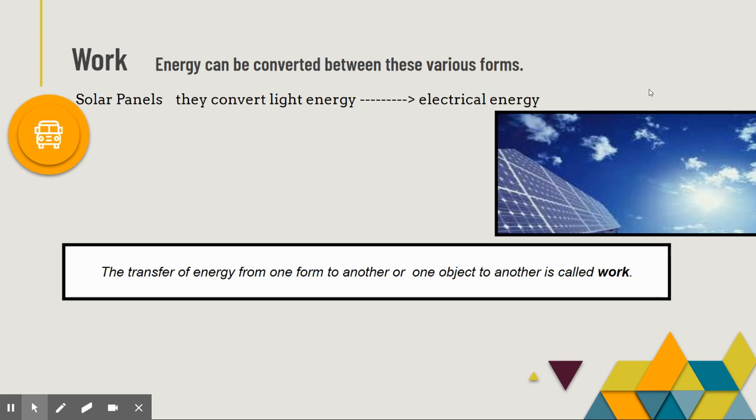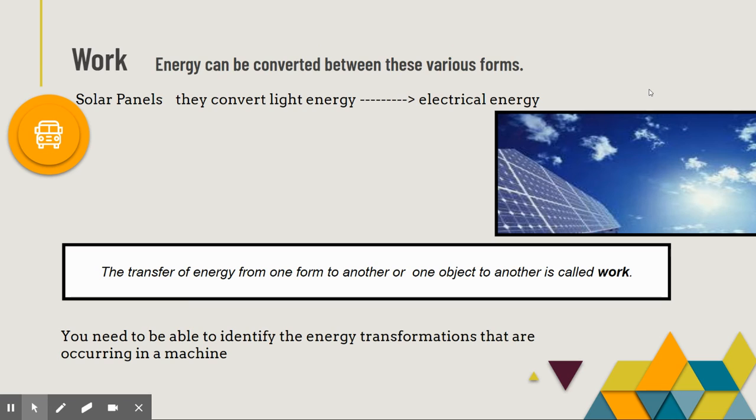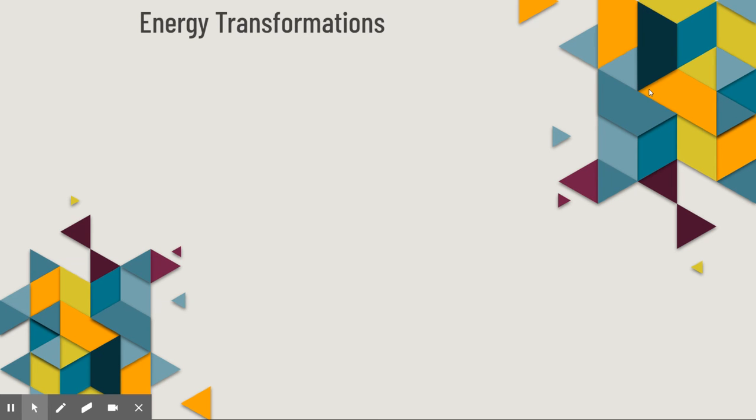So the transfer of energy from one form to another or one object to another is called work. And we're going to talk about the work formula, which you guys have learned in grade 8: work equals force times distance. And we're going to define work more as we move forward. But for this lesson, you have to be able to identify energy transformations occurring within machines or between machines. So let's talk about some simple examples.